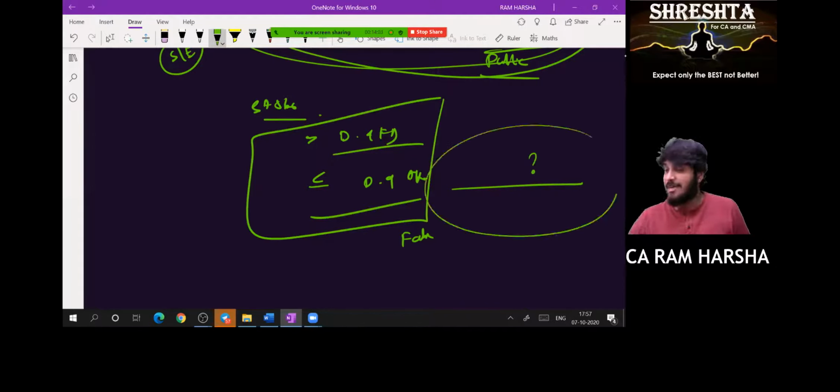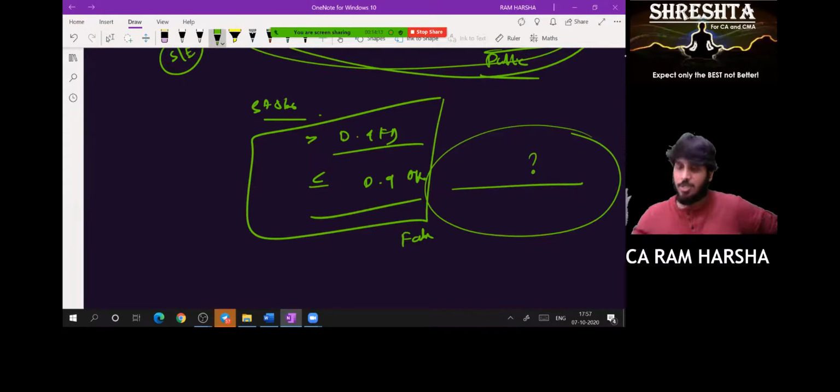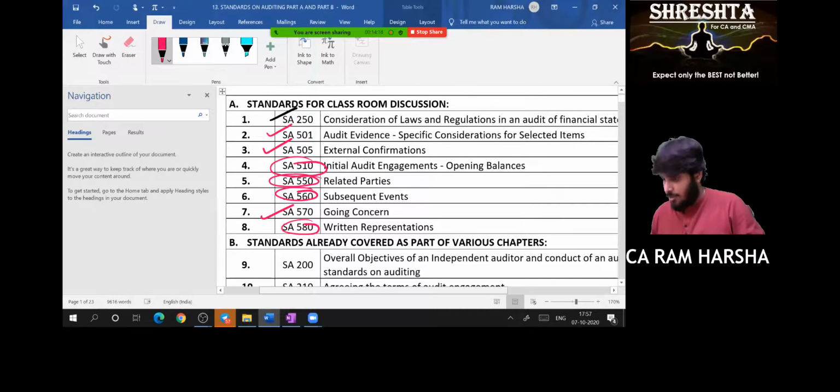The second part of the definition, that the fact came to the knowledge of the auditor after the date of the auditor's report, must be there. Clear? That is what we have given here already. I will just show you.